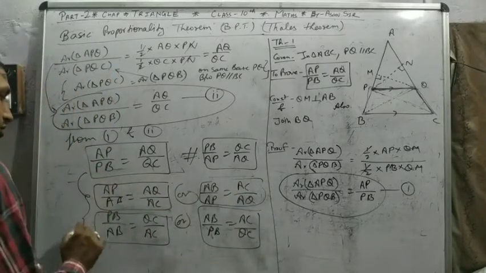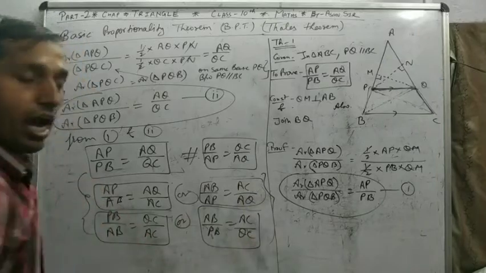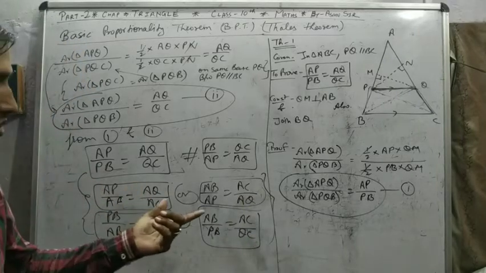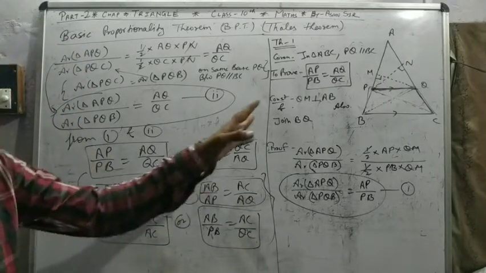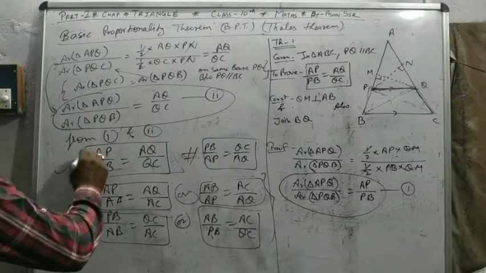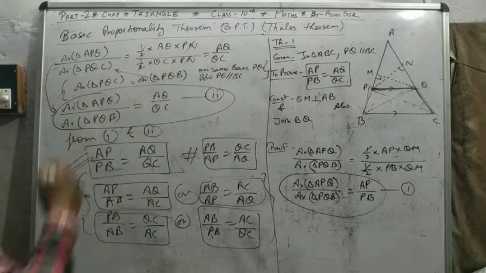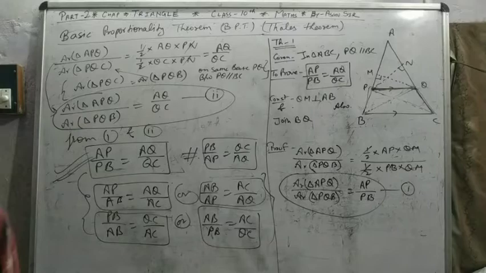So these two we proved by adding 1 to both sides in the previous video. So they all are 6 BPT. The main BPT is this. That's the proving. Pause video, note down.